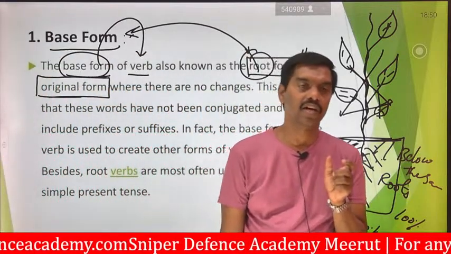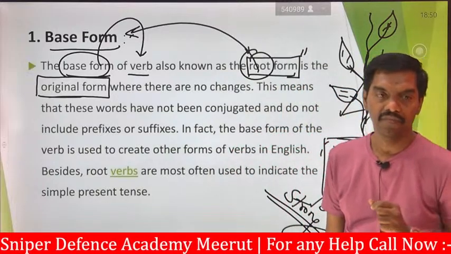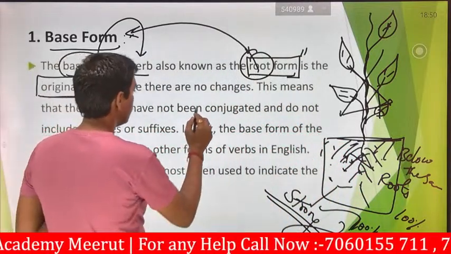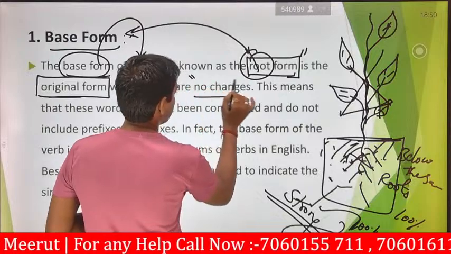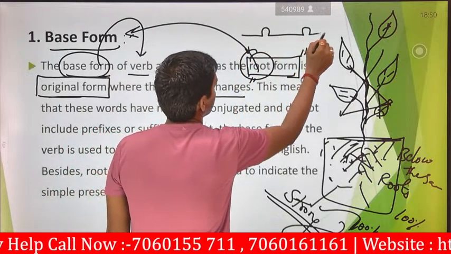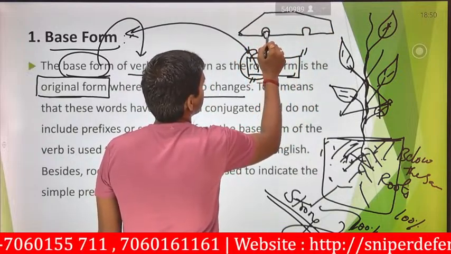Okay, original content, original matter, where there are no changes. Here they are saying that this original form never changes anything. For example, you can say this is a car. Whatever it may be, this is a car.